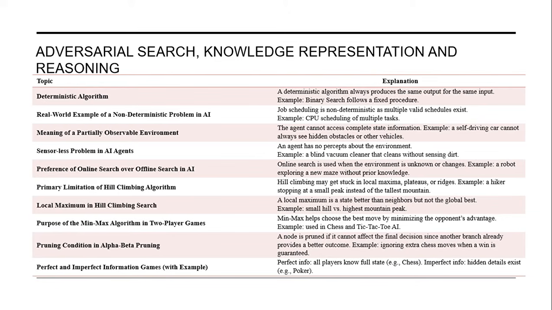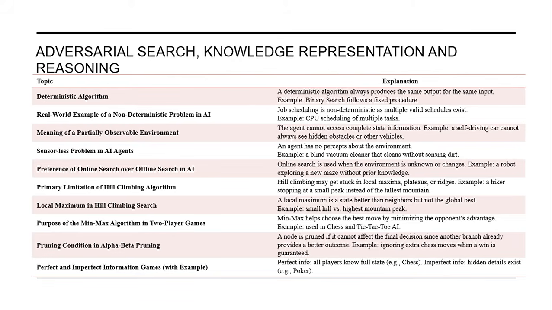Non-deterministic problem. Job scheduling is non-deterministic as multiple valid schedules exist. Example, CPU scheduling of multiple tasks. Partially observable environment. In this, the agent cannot access the complete state information. For example, a self-driving car cannot always see a hidden obstacle or the other vehicles.